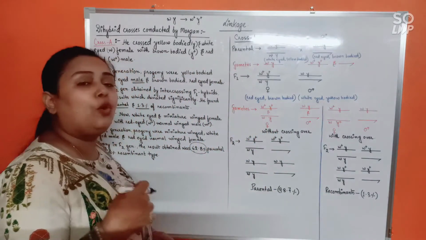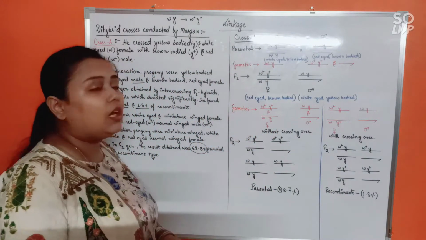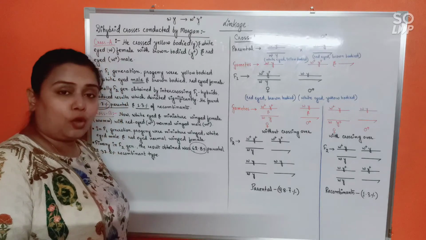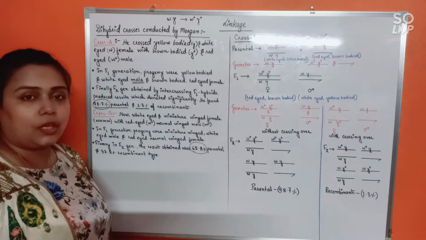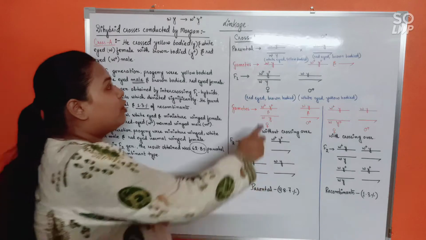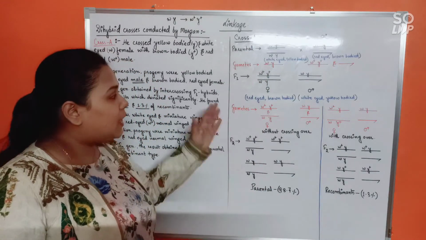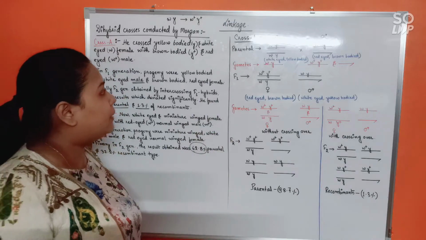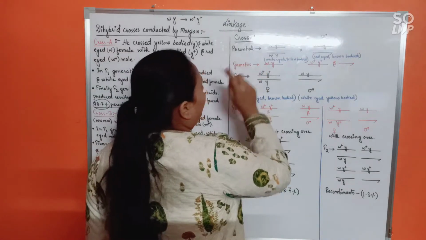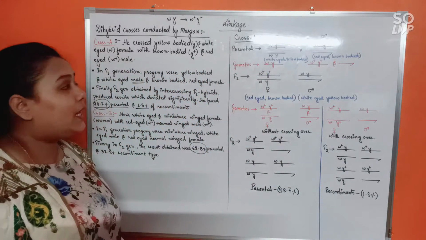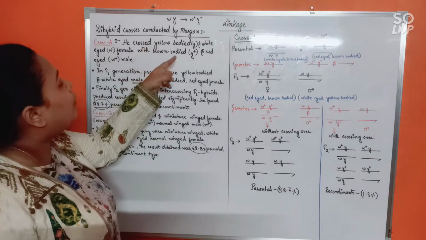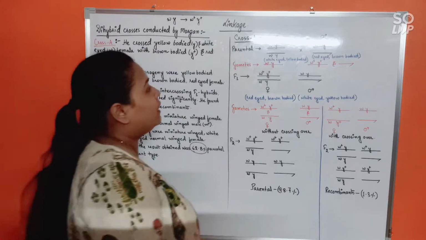Now, before we go further into this discussion, let's see what exactly the cross would look like. I have taken into consideration cross A. It is your homework to do cross B in a similar manner. See, in the parental generation of cross A, we have a yellow body and white-eyed female, isn't it?